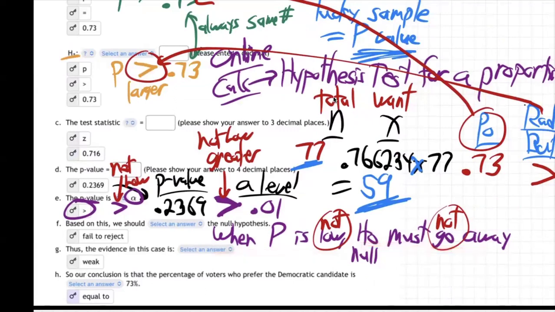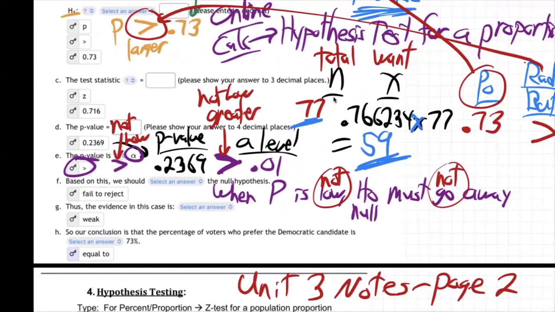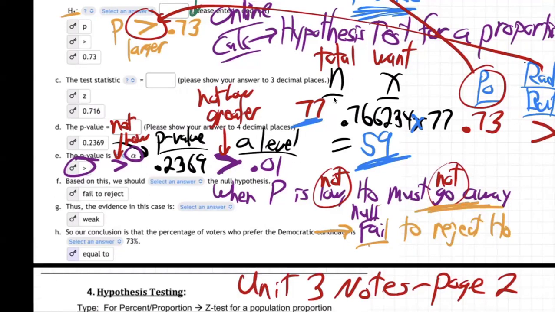So we're saying H0 is not going to go away, which means what? Which means we're going to fail to reject H0. We're not going to reject it, right? H0 must not go away. We're going to keep H0. So come down here and we say fail to reject the null. We're going to keep H0 and weak evidence.